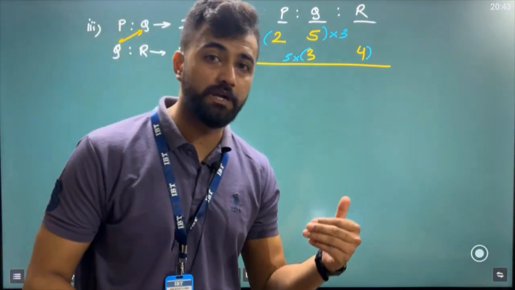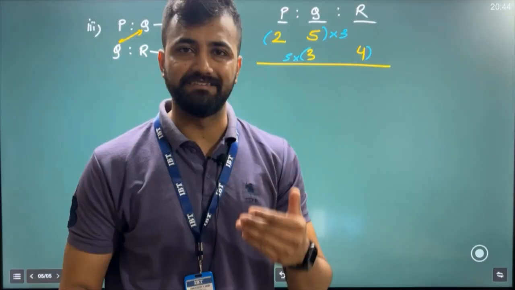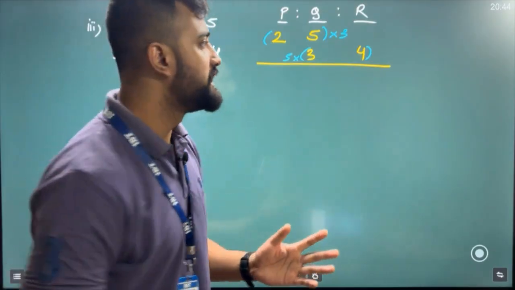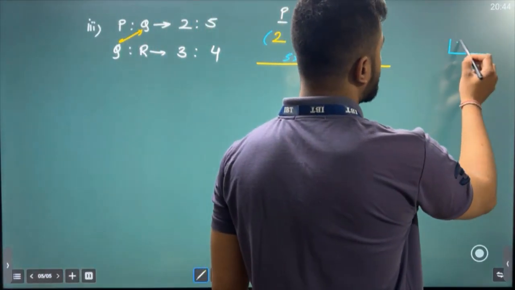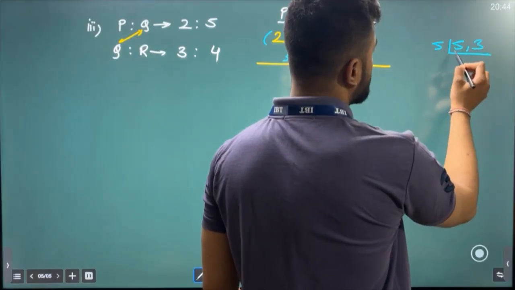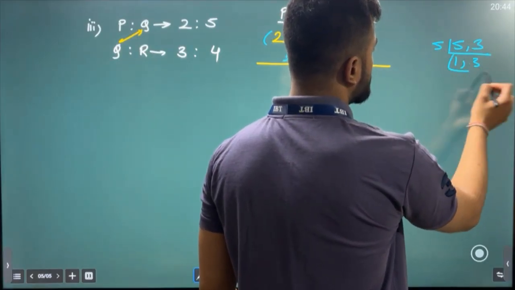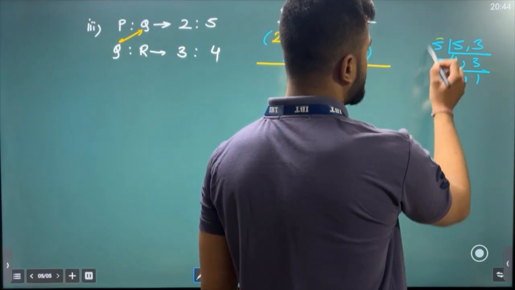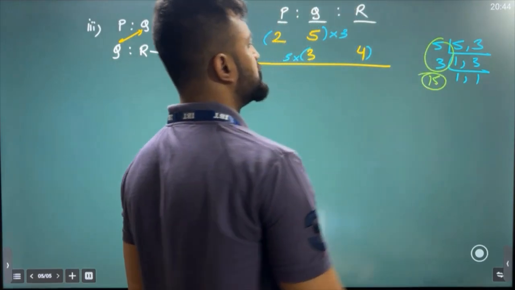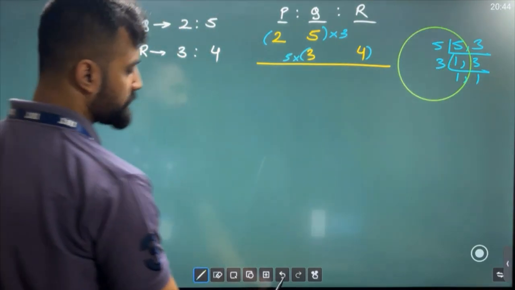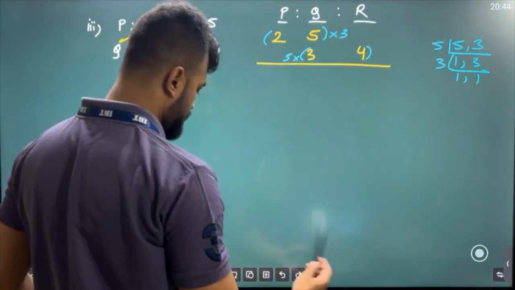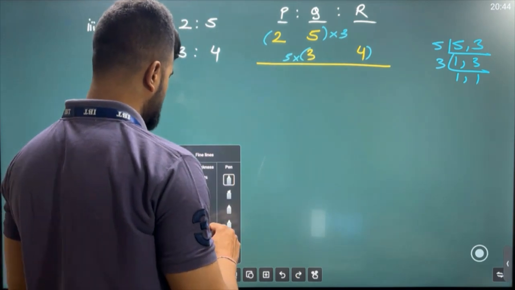So to find a common multiple, you can find the LCM, which we have learned in our school days. We had to find the LCM, we used to do it like this, sir: write 5 and 3. 5 ones are 5, and 3 will not divide, so 3. Sir, 3 ones are 3, so 5 threes are 15. Okay? 5 threes are 15. So I would say, okay sir, now we can get the ratio.